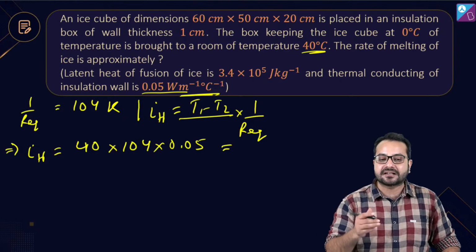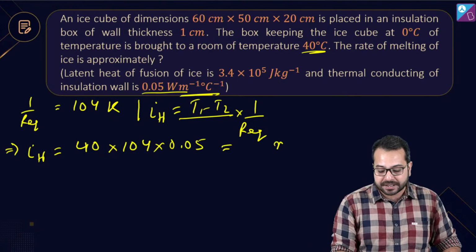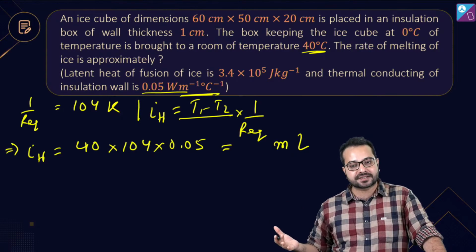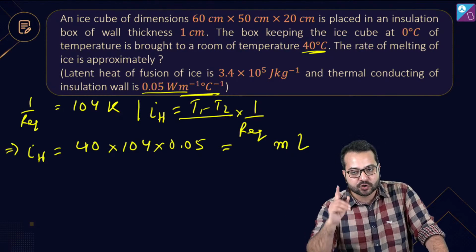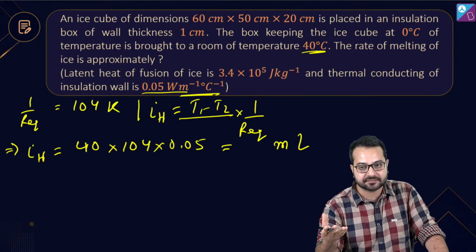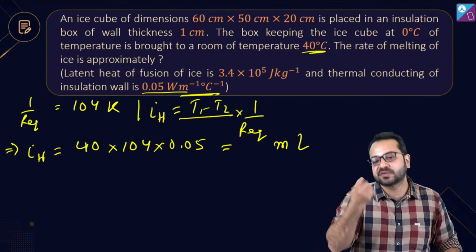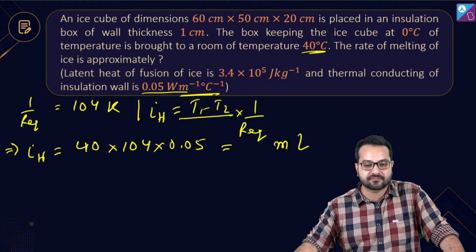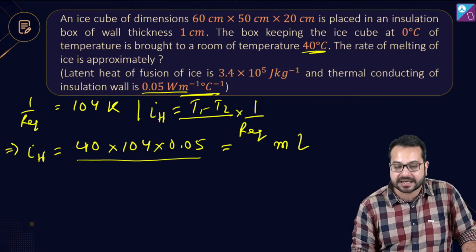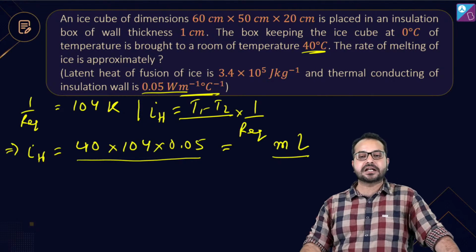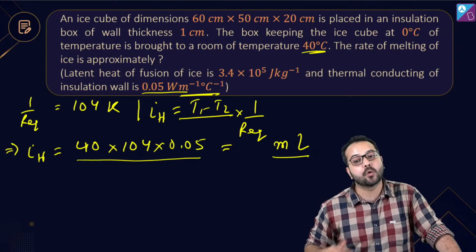So in 1 second the ice that is going to melt will be equal to m into L. ये तो याद होगा ना, latent heat of fusion of ice. So Q is equal to mL. So in 1 second, what is the amount of heat that is going to be absorbed by the ice? It is going to be m into L, correct? So this heat that is being gained from the surrounding, ice is going to take that heat and convert it into water.